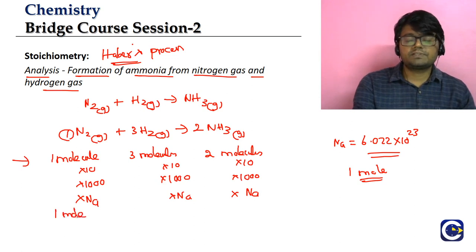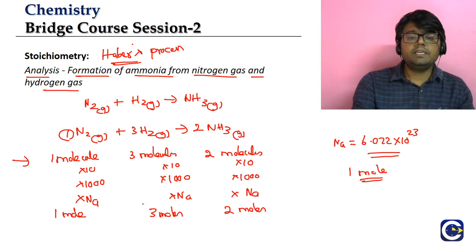So 1 into Avogadro number means 1 mole of nitrogen will react with 3 into Avogadro number. See, Avogadro number means 1 mole, so 3 times Avogadro number means how many moles? 3 moles of hydrogen to produce 2 into Avogadro number. What will 2 into Avogadro number mean? 2 moles of ammonia. So this is what we will be looking at in terms of the mole ratio.